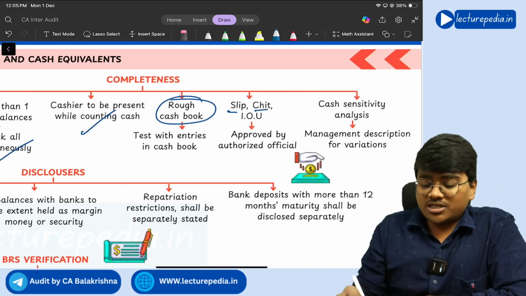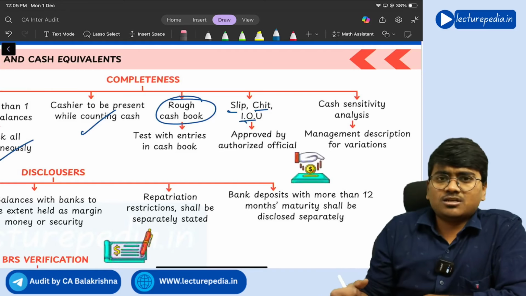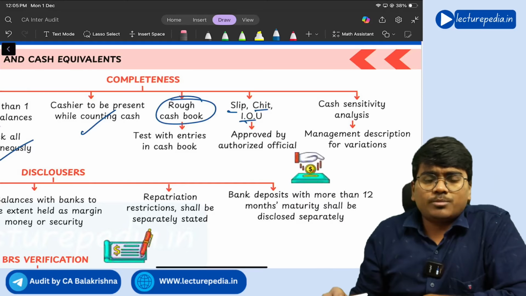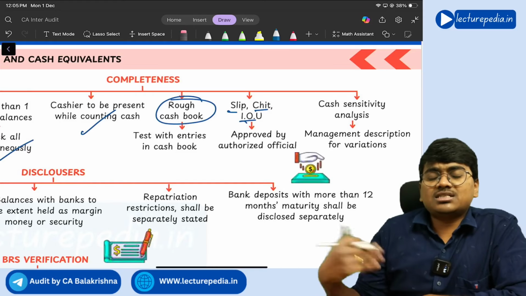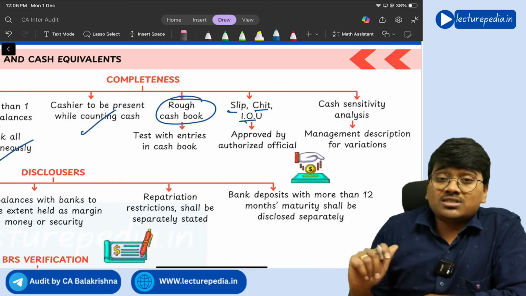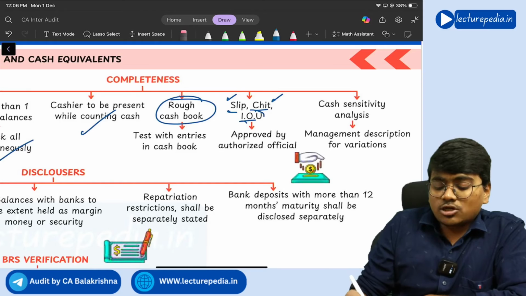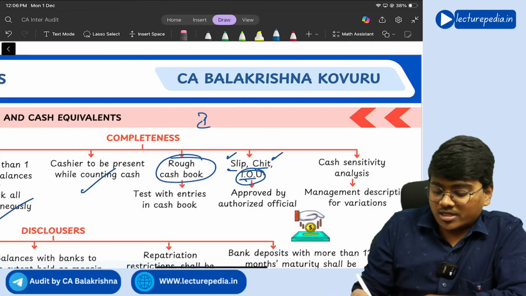In case of slip, chit, IOU, let's say for example, any of your subsidiary or any of your known person asks you for money for just 2 or 3 days. So within 2 or 3 days, he will again return it to you. So in such a situation, you will give the money to him by taking a slip or a chit or IOU. IOU means, the full form of IOU is IOU only.